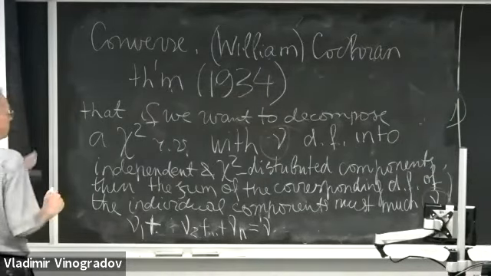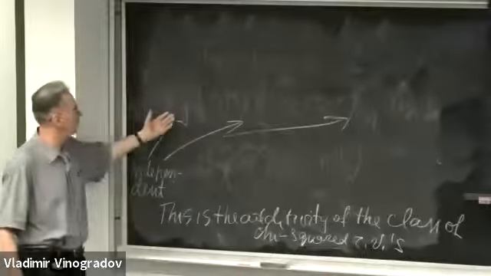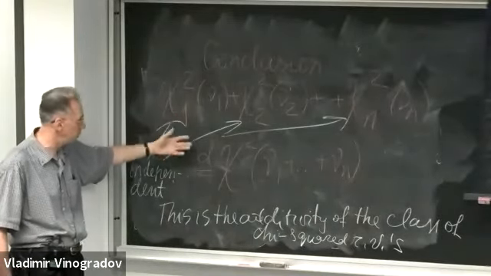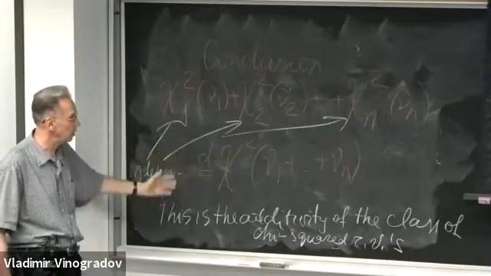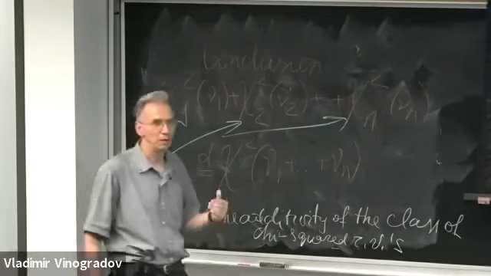So this is the converse of this straightforward result. And so this is the additivity property of the class of chi-squared variables. And in some sense, it's an if and only if result. Okay?